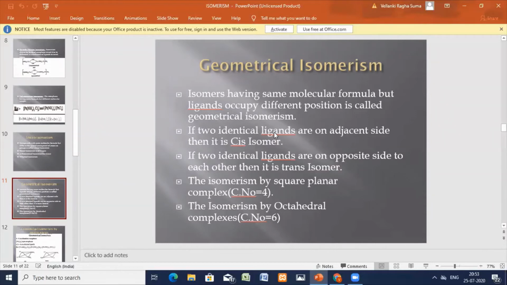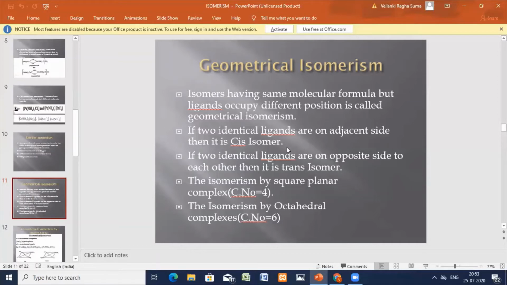If the two identical ligands are on the same side, then you call it a cis isomer. If the two identical ligands are on the opposite side, opposite to each other in the sphere, then that is a trans isomer.